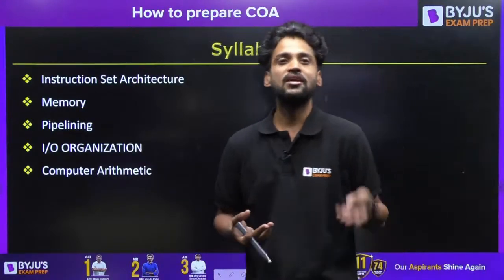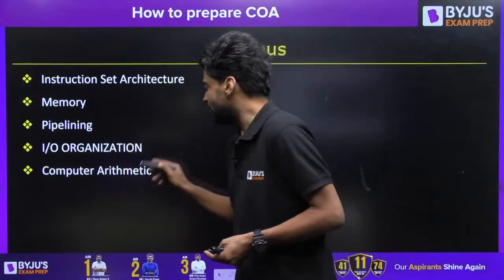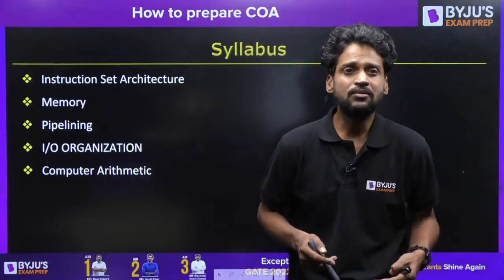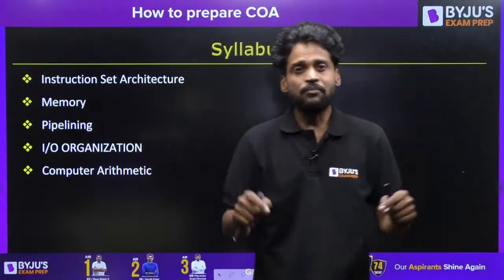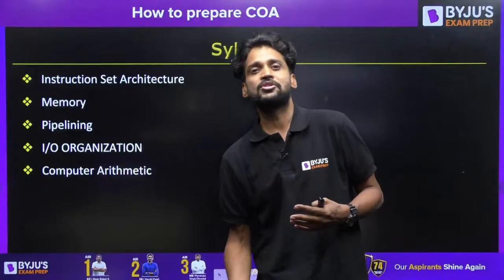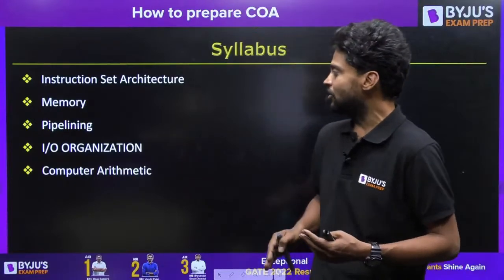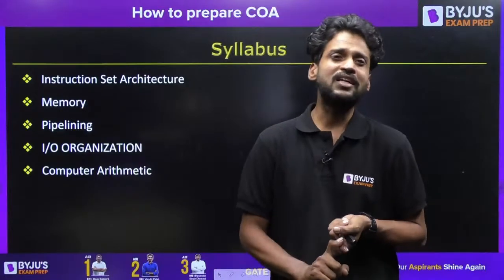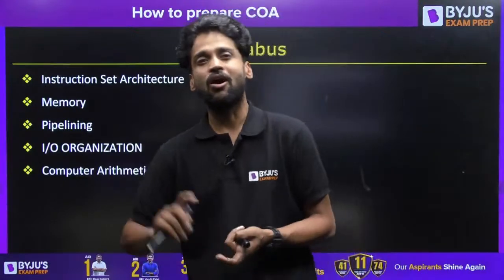If you look at the history, you will understand that we are getting more questions from pipelining. And then the IO organization design. What is IO organization design? When you have a computer system, you need peripheral devices. How all the peripheral devices get connected to the computer system, and to what interface we are going to connect them, everything will be explained in the IO organization. Computer arithmetic talks about what data formats are supported by the computer system and how the ALU is going to perform the operations and all such things.